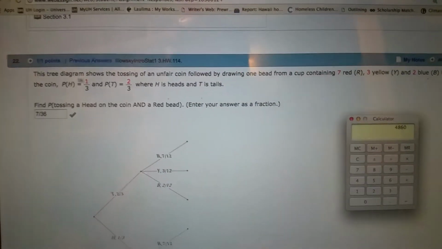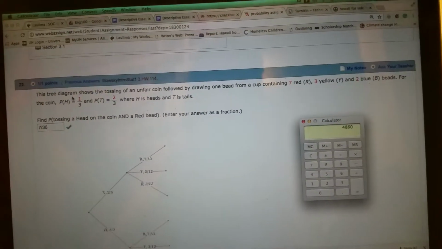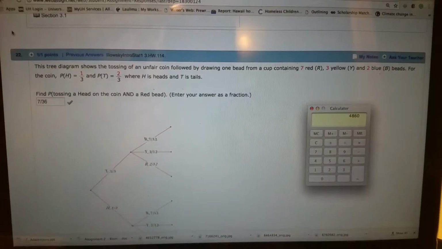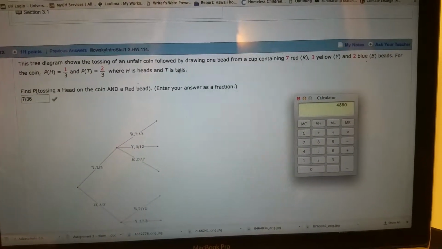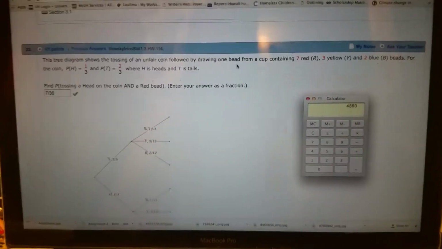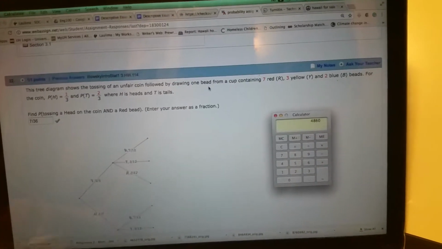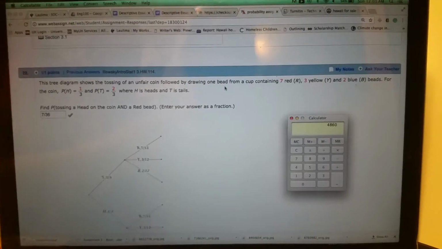Okay, this tree diagram shows, oh, we're on question 22, sorry. This tree diagram shows the tossing of an unfair coin followed by drawing one bead from a cup containing 7 red, 3 yellow, and 2 blue beads.